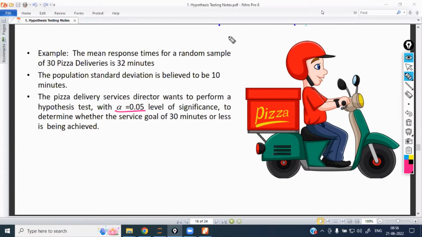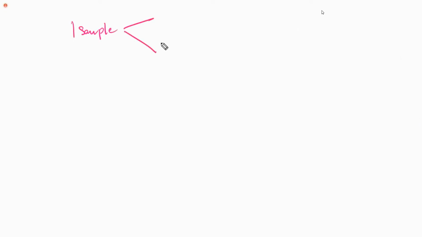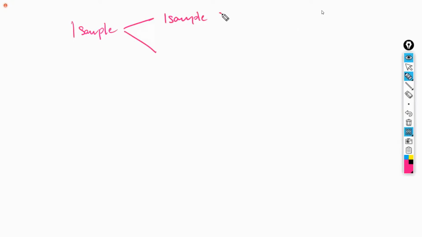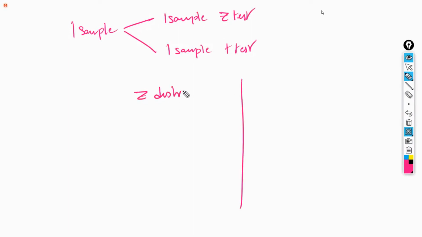Since we are working on one sample, we are going to apply the test statistic. When you are working on one sample, you have two options: the one sample Z test and the one sample T test. Two options are there. So, T test and Z test. What is meant by Z test and T test is one of the most important interview questions, Z distribution and T distribution.